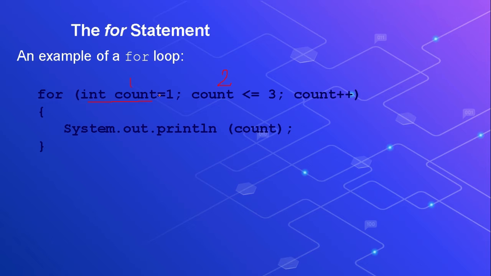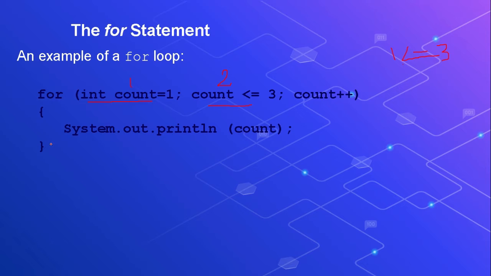What is the value of count? 1. Is 1 less than or equal to 3? Yes, 1 is less than 3. So the condition is true, and true means the block will be executed.